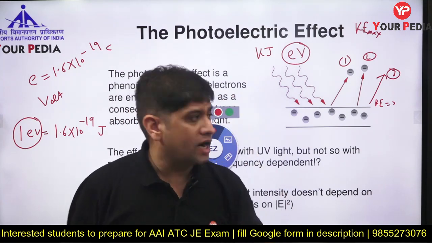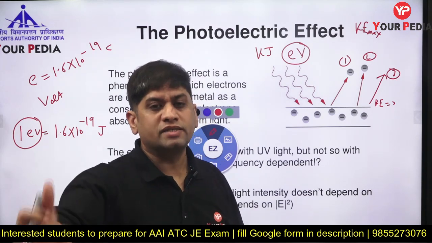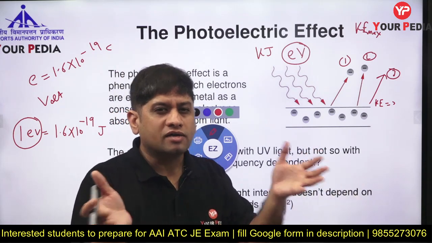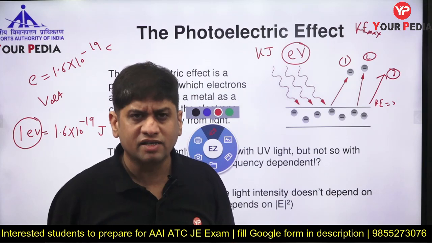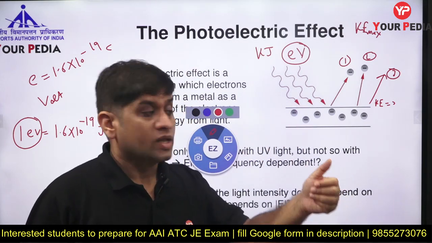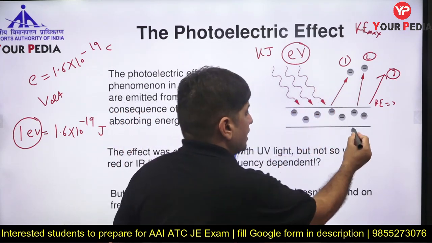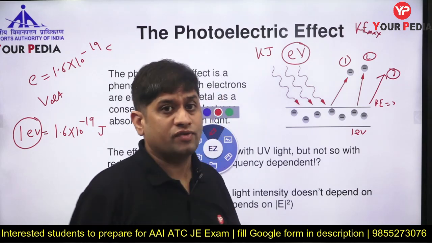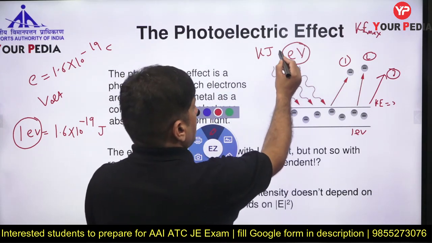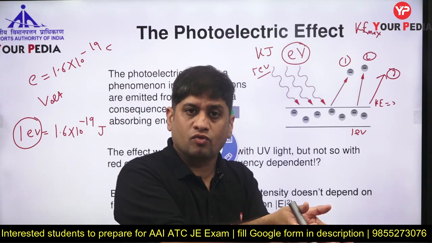Minimum energy required for an electron to come out is basically explained through a term called work function. We will discuss that particular thing. So what is the minimum energy required for an electron to come out? Let us say it is 1 electron volt, that is the work function, and the photon gives you 5 electron volt.